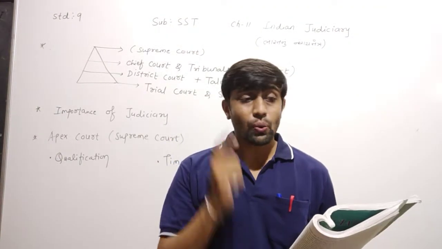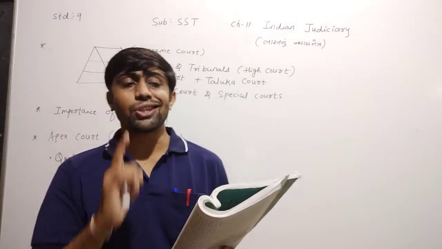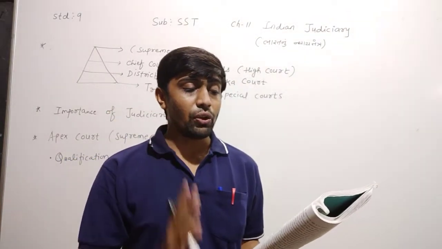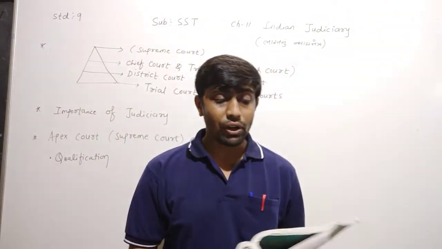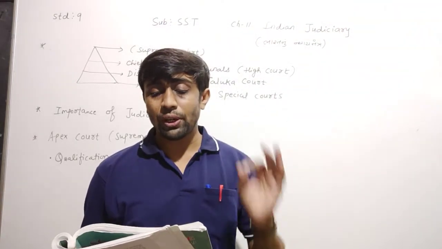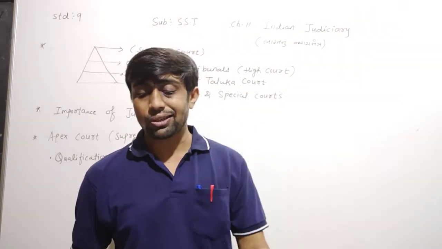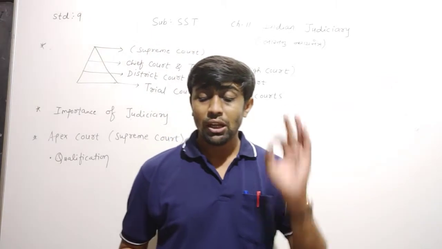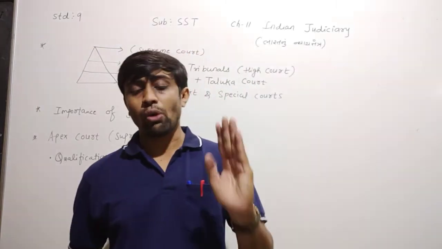The Constitution of India provides for a systematic, organized and uniform judiciary system throughout India.